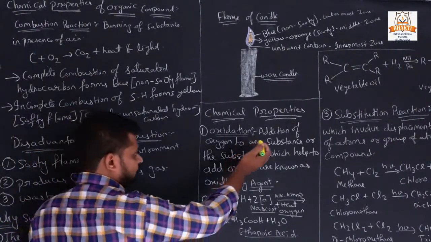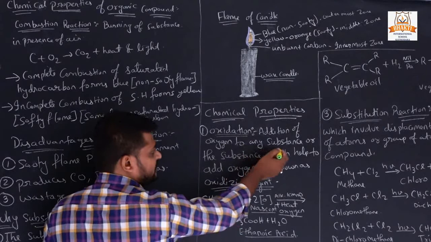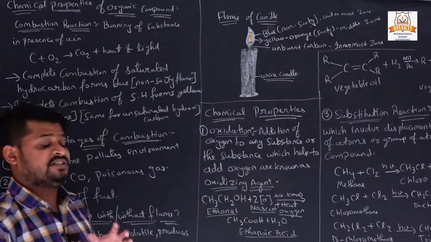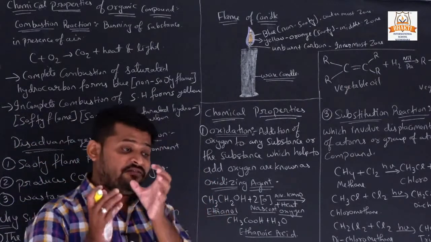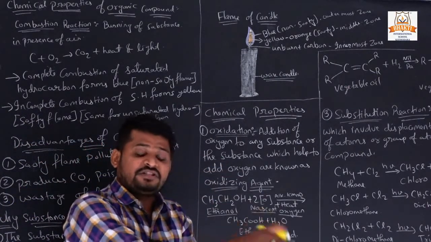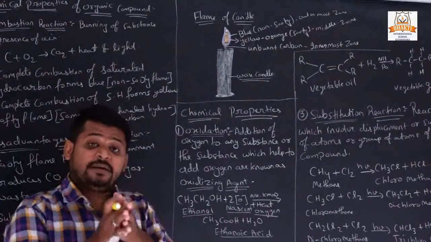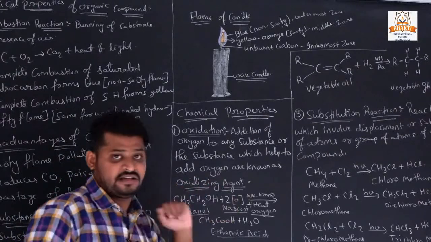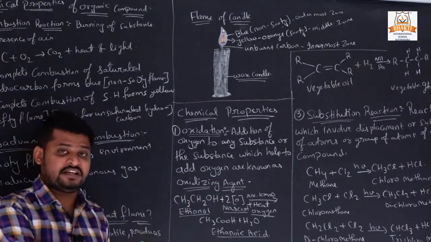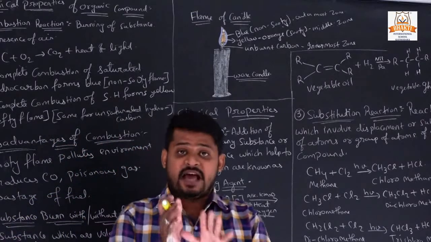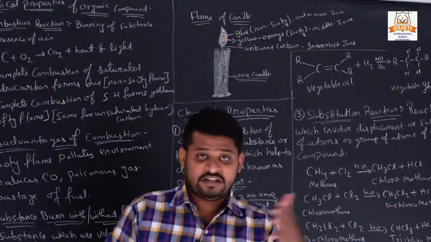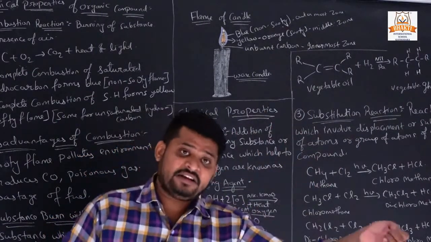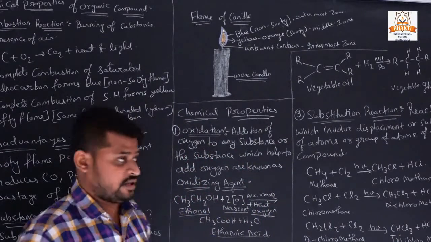What is that? Addition of oxygen to any substance, or the substance which helps to add oxygen. If we add oxygen, it is called oxidation. So that substance which adds the oxygen is called an oxidizing agent. Understand what is an oxidizing agent? If any substance helps to add oxygen in a reaction, it is called an oxidizing agent, and when oxygen is added in any reaction, it is called an oxidation reaction.